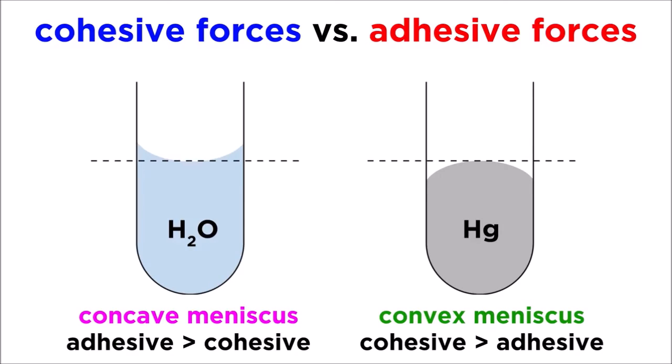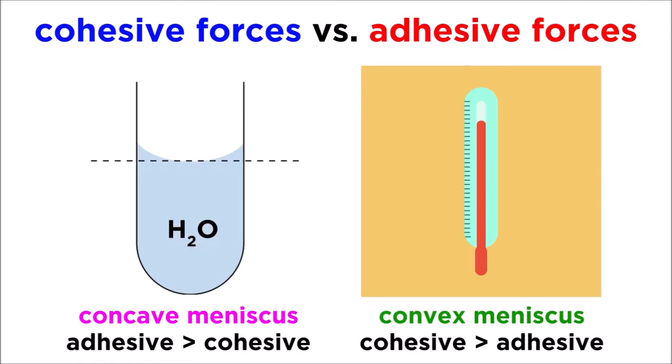In mercury, the cohesive forces between the mercury atoms are stronger than the adhesive forces between the mercury and the glass. So mercury will form a convex meniscus, which is when the surface curves up like this. It will do this so as to minimize interactions with the glass, which in turn maximizes the interactions between the mercury atoms. This is why the mercury in a thermometer is curved in this manner.